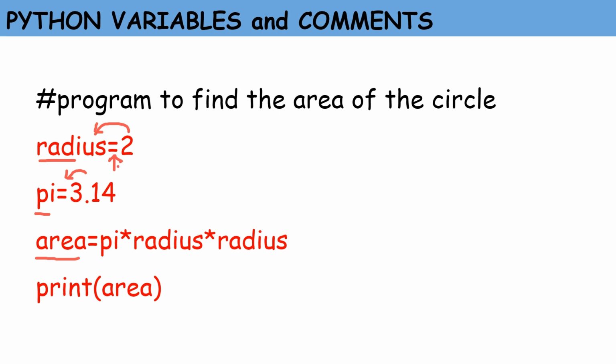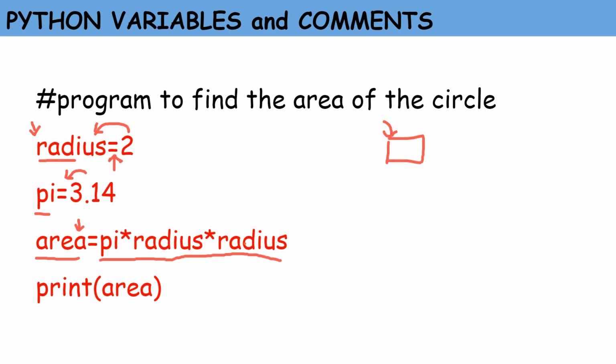A variable refers to an object, an item or element that is stored in memory. That is, variables are reserved memory locations that store values. It is called a variable because it can change over time. Variable declaration is implicit in Python, which means variables are automatically declared and defined when they are assigned a value for the first time. So here we have another variable, area, which is assigned an expression, pi into radius, where we are calculating the area of the circle.